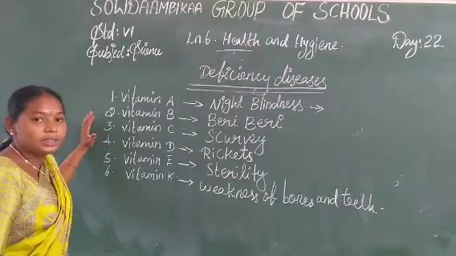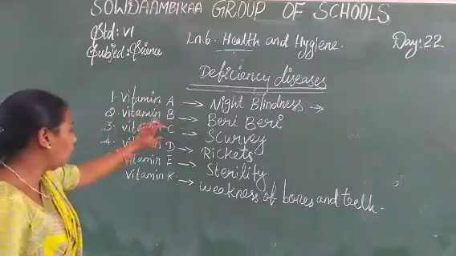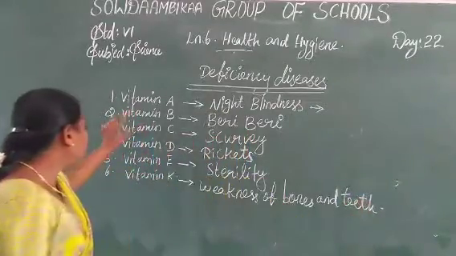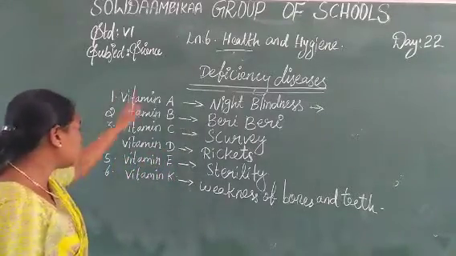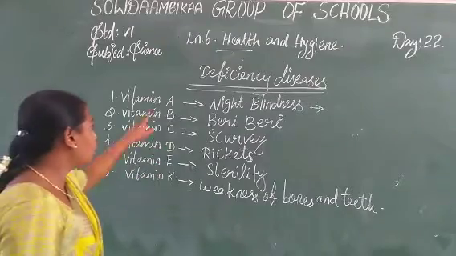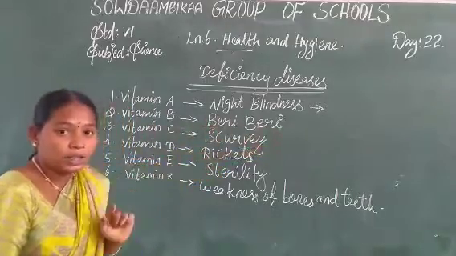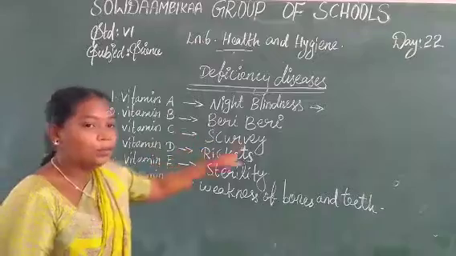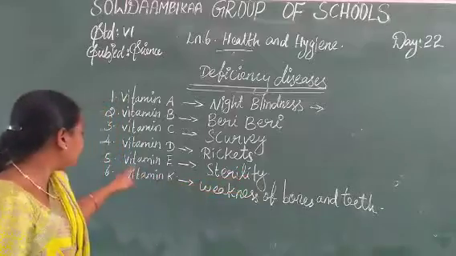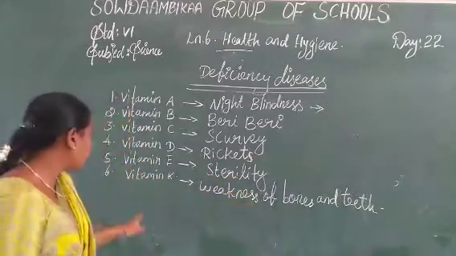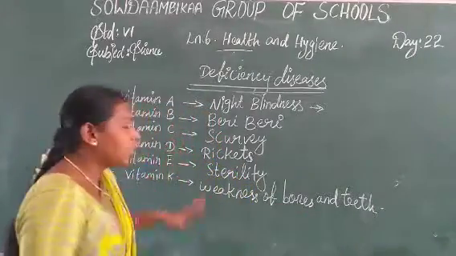This is the deficiency diseases of vitamins. Vitamin A, vitamin B, vitamin C, vitamin D, vitamin E, vitamin K. These are the 6 types of deficiency diseases. Vitamin A is night blindness. Vitamin B is beriberi. Vitamin C is scurvy, affecting the teeth. Vitamin D is rickets. Vitamin E is sterility. Vitamin K is weakness of bones and teeth. Yes, these are the deficiency diseases.